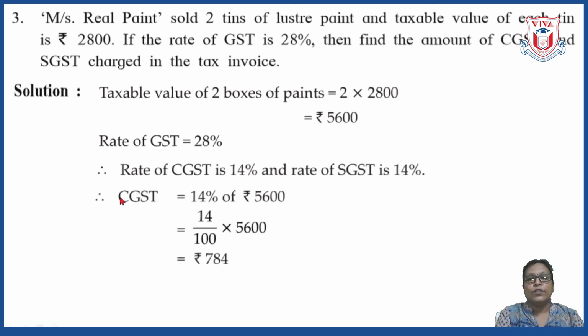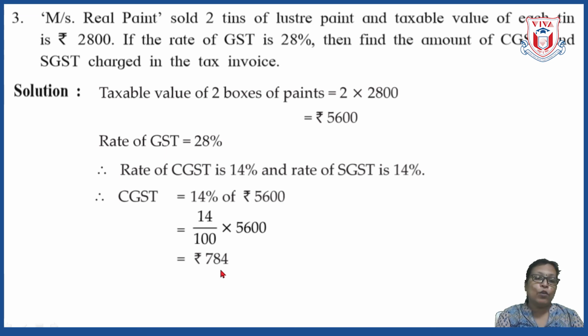CGST is equal to 14% of the taxable value. So CGST here is 14% of rupees 5,600. Okay, so when you say 14%, this stands for 14 upon 100, and of word stands for multiplication. So this we can write as 14 upon 100 multiplied by 56. So here two zeros and these two zeros we can cancel, and simply we have to multiply 56 by 14, and the answer will be rupees 784.